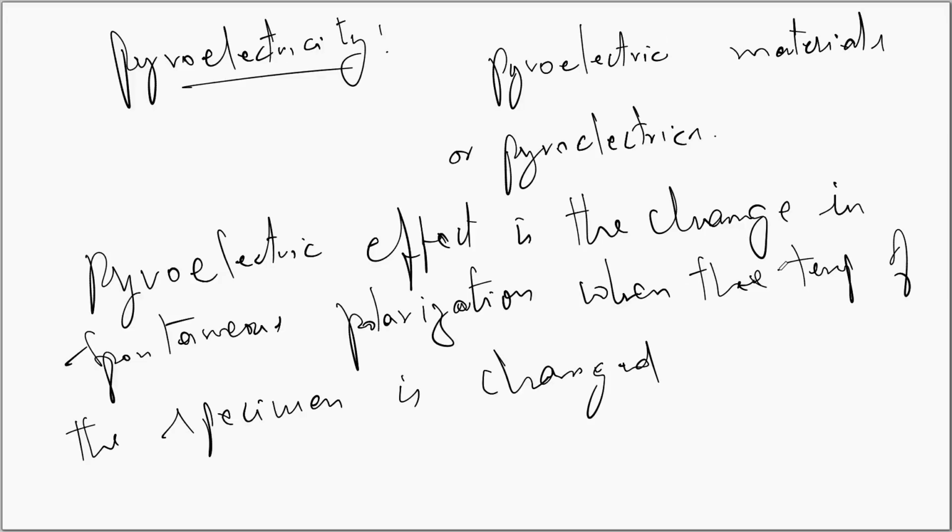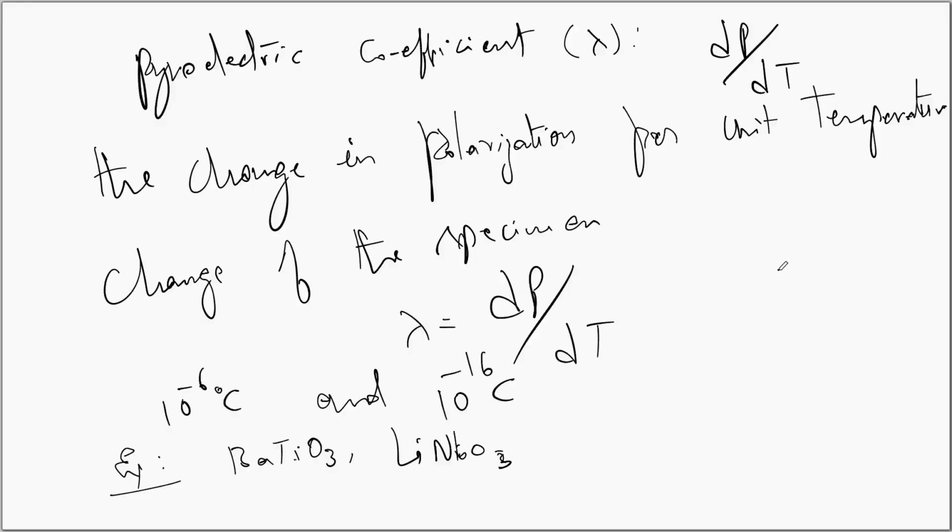We have seen pyroelectric materials. Pyroelectric materials exhibit changes in the polarization when the temperature is changed. The effect is known as the pyroelectric effect. Since the polarization is changing with the temperature, one can define a quantity known as the pyroelectric coefficient. The pyroelectric coefficient is represented using a lambda, which is dP by dT. It is defined as the change in polarization per unit temperature change of the specimen.